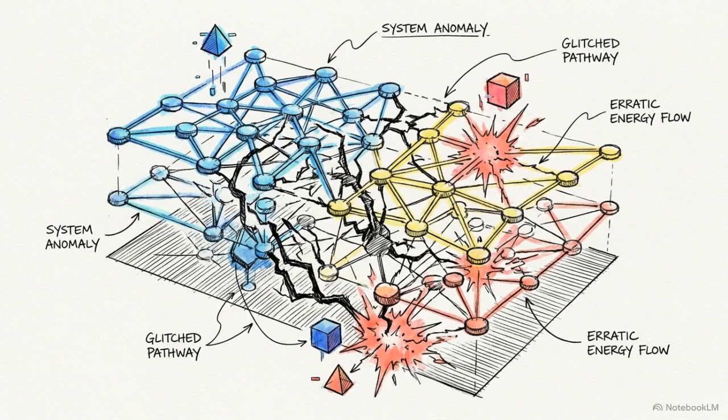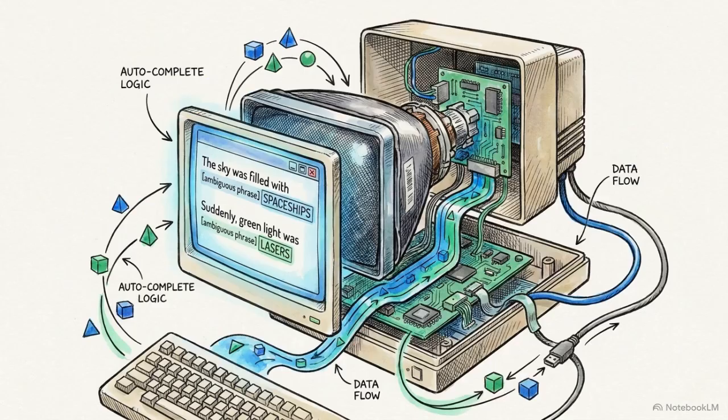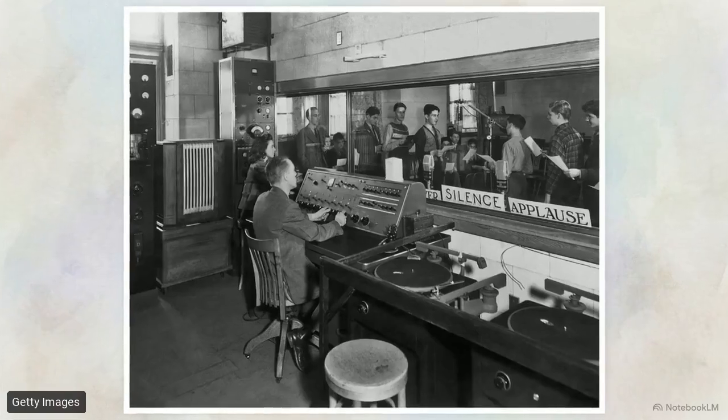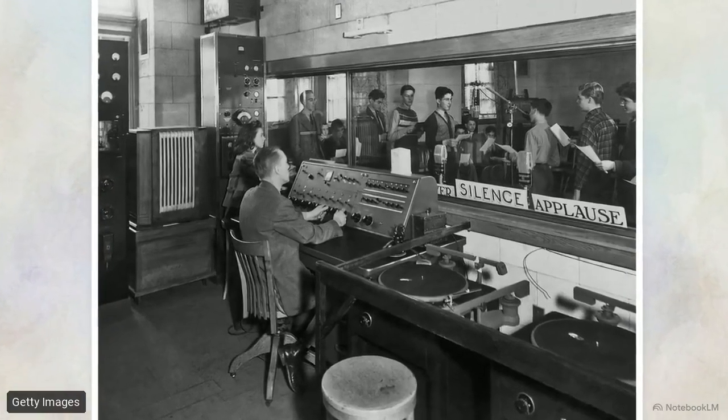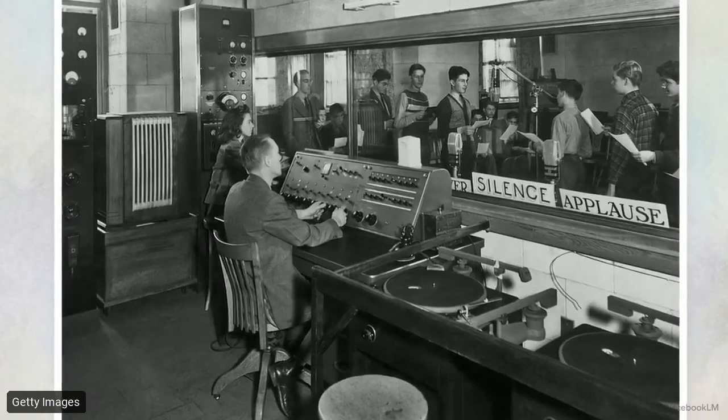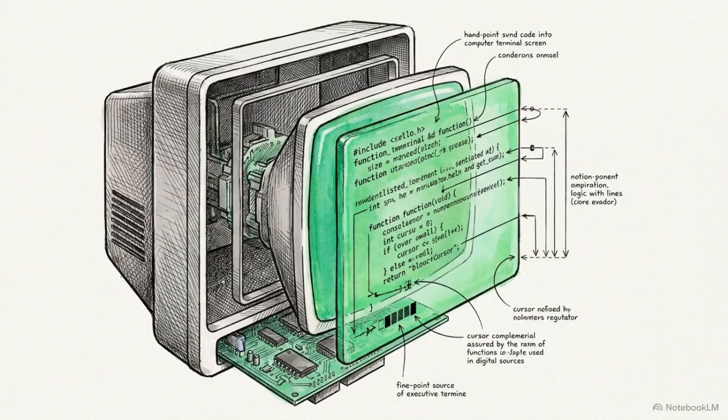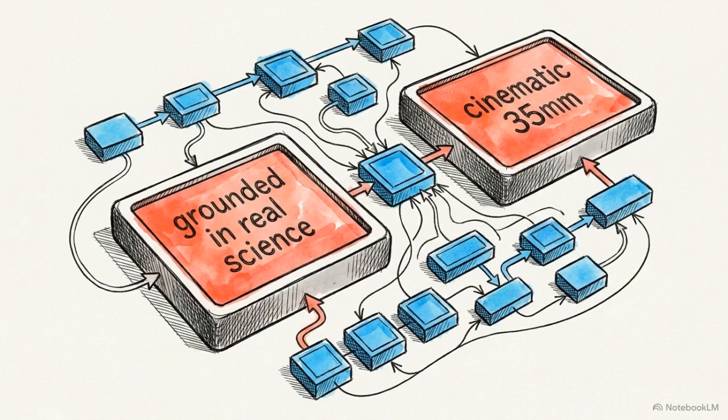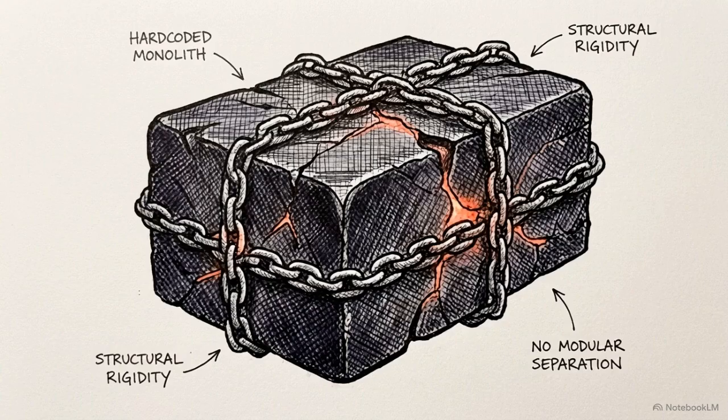It's hallucinating these details because of its original programming constraints. When the AI encounters ambiguous data, it retreats to its comfort zone. In this case, it aggressively forces the output to look exactly like a 1940s radio studio. The issue runs deep into the code itself. Restrictive phrases like "grounded in real science" and "cinematic 35mm" are permanently baked into every layer of the generative prompts. We refer to this as a hard-coded monolith.